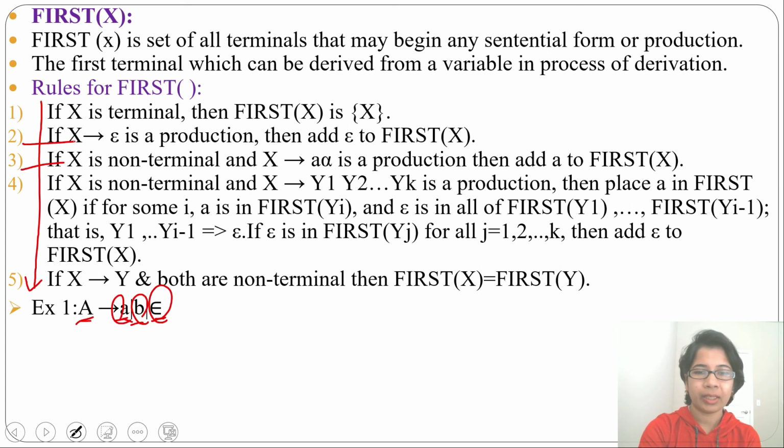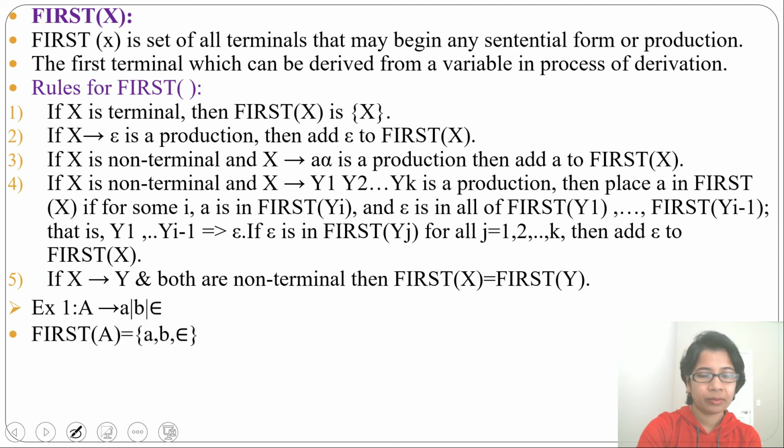According to rule 3, if x is deriving aα, then this a will be in first of x. Here A is deriving a, A is deriving b. According to this rule, first of A will include a and b. And if x is deriving epsilon, then first of x will be epsilon. Here A is deriving epsilon, so first of A will be epsilon. So first of A will be a, b, epsilon.